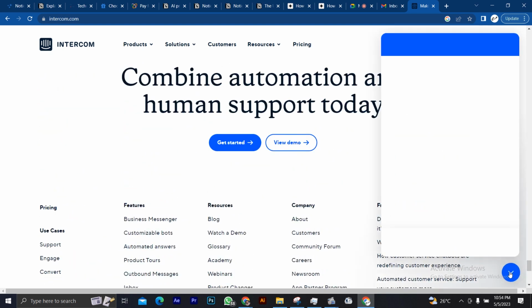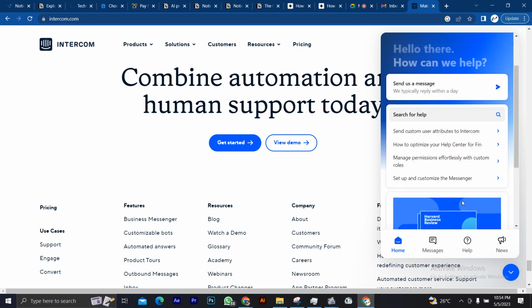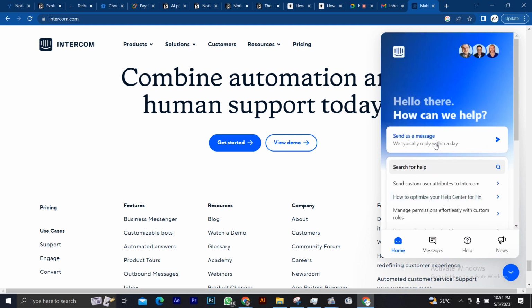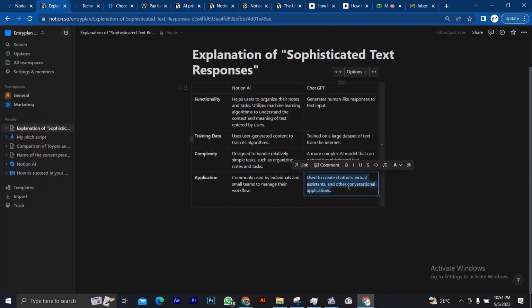So this is what a chatbot is. So ChatGPT is supposed to be used to build this thing and not for it to be used by human beings to be asking its questions. That's what ChatGPT should be used for ideally. But you see, Notion AI is used by individuals and small teams to manage their workflow and other things that they do.